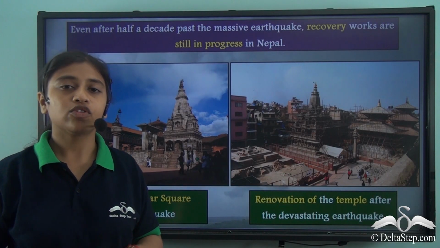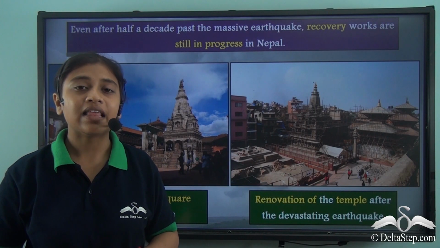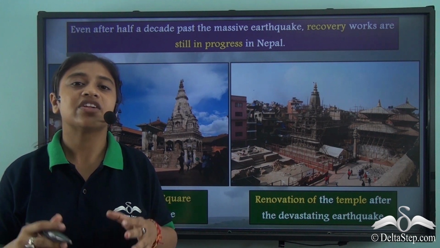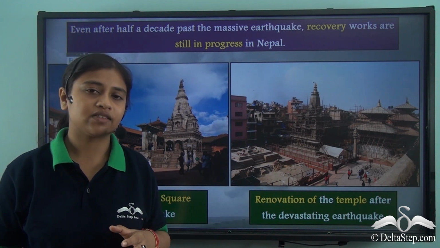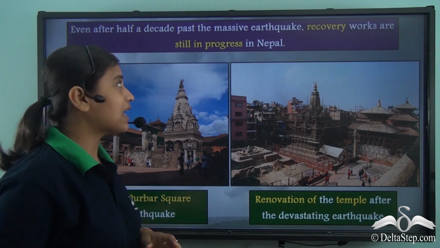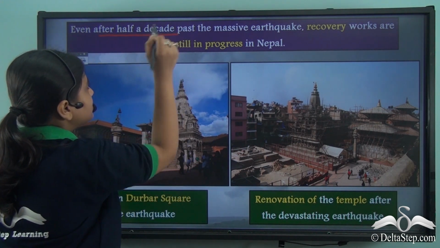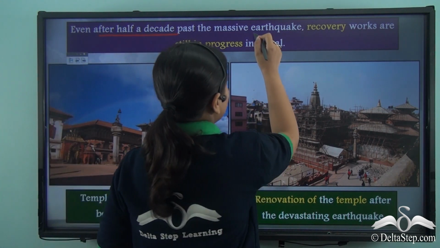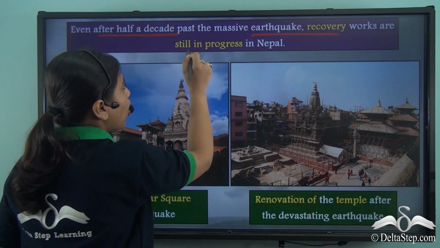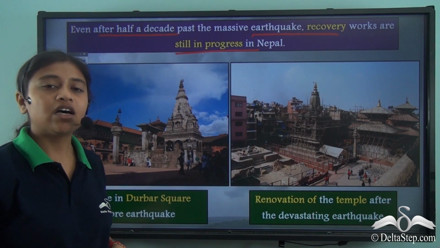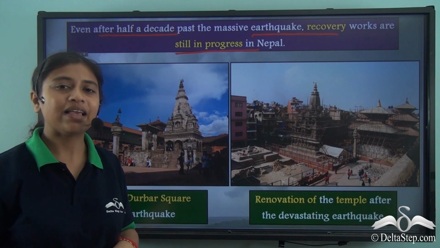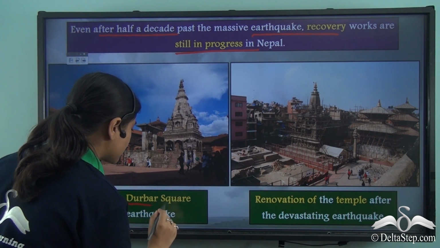The destruction was so massive and immense that even today, Nepal is recovering from the consequences of that disaster. We see that even after half a decade has passed since the massive earthquake, there is recovery work going on in Nepal. A very classic example of the same is the Darbar Square.